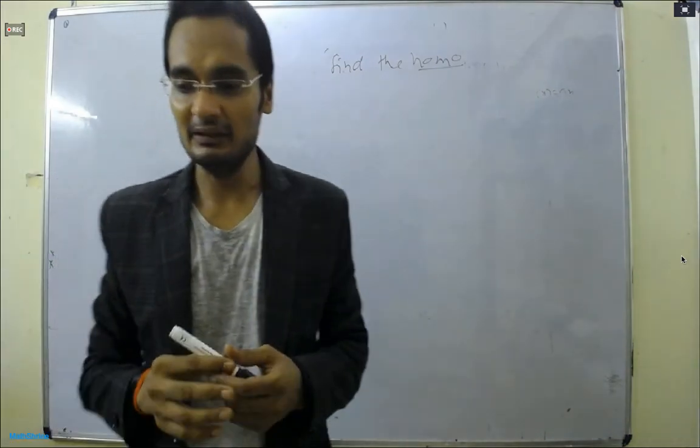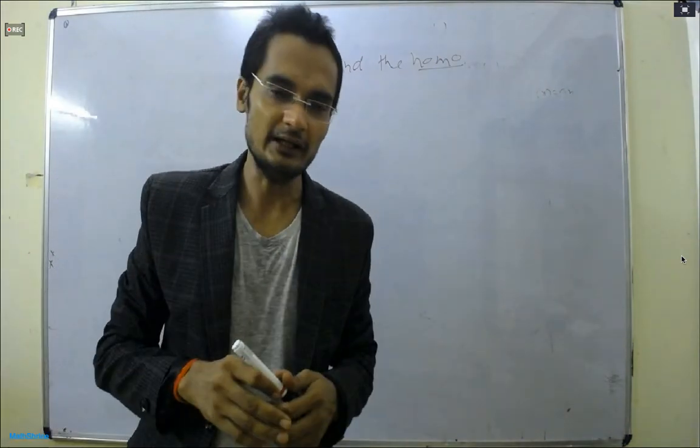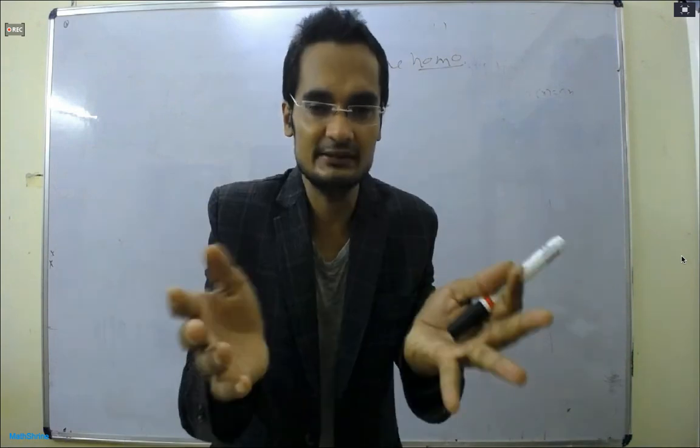So definitely we need some non-trivial homomorphism, right?